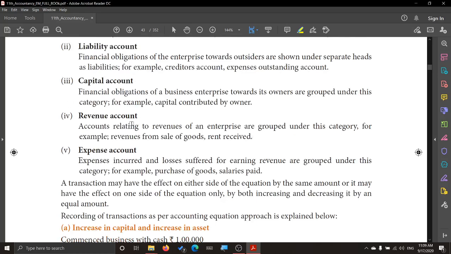Then revenue account. In revenue account, all accounts relating to revenue of the enterprise are categorized under this. So what are the various sources of revenue? Sale of goods, rent received maybe, or dividend received, or interest received. All these we consider as revenue.